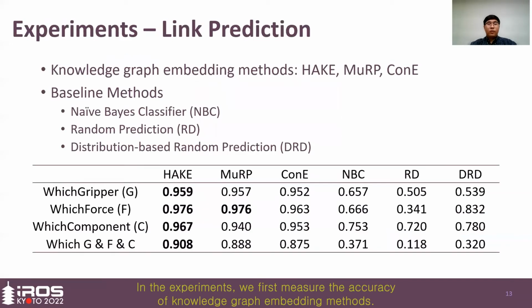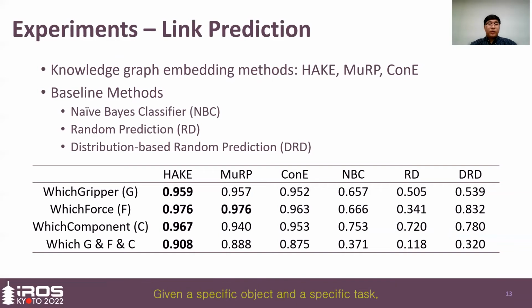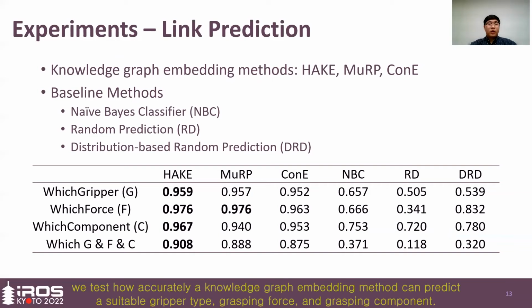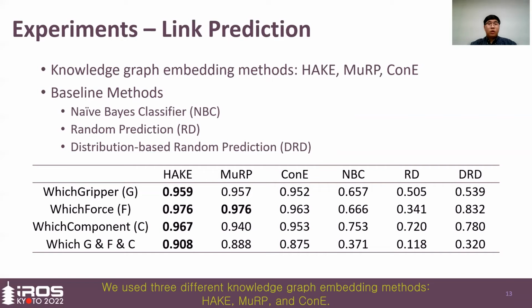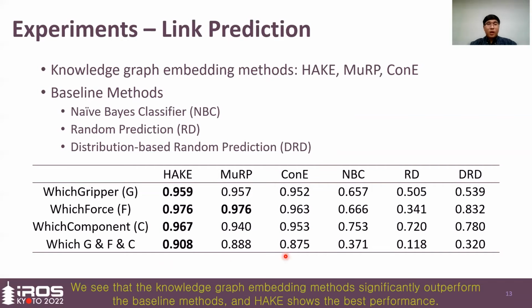In the experiments, we first measure the accuracy of knowledge graph embedding methods. Given a specific object and a specific task, we test how accurately a knowledge graph embedding method can predict a suitable gripper type, grasping force, and grasping component. We used three different knowledge graph embedding methods: HAKE, BurstE, and ConE. We see that the knowledge graph embedding methods significantly outperform the baseline method, and HAKE shows the best performance.